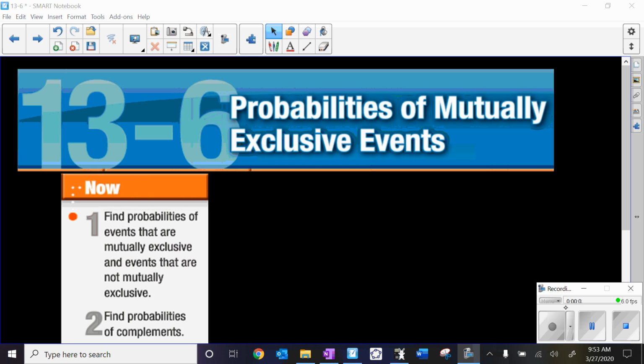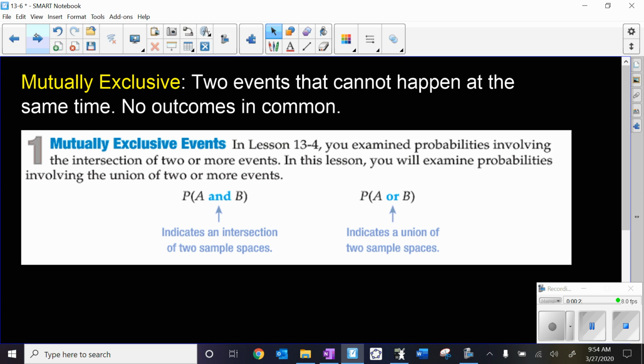The last section in chapter 13 is probabilities of mutually exclusive events. So we first need to understand what mutually exclusive events are before we can find the probabilities of them. And then we'll also find probabilities of what complements are. So what is a mutually exclusive event?